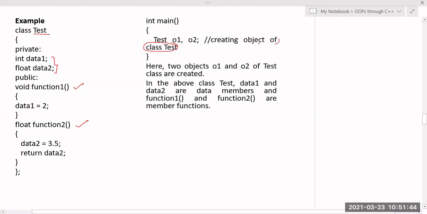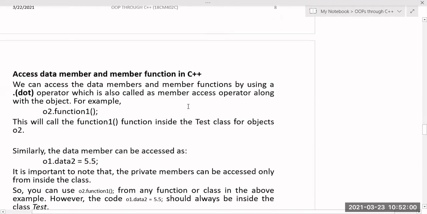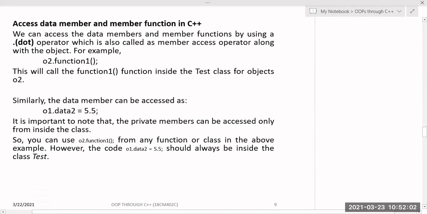This goes here. If I want to create the object of this class test, I will create it by using the name of the class and the objects. Here the two objects are o1 and o2 of the test class. In the above class test, data1 and data2 are the data members and function1 and function2 are the member functions.